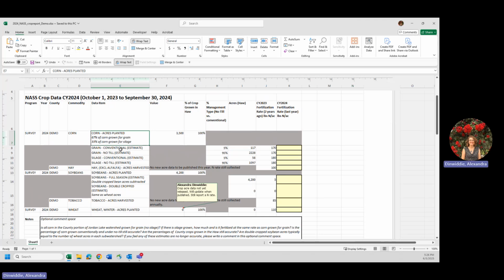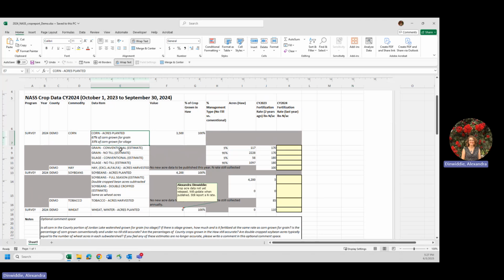Soybean acres are categorized into full season and double crop beans. And the methodology for approximating the amount of crops that were grown in Jordan Lake subwatersheds, and fall into further narrow categories based on use and management, was established a long time ago.